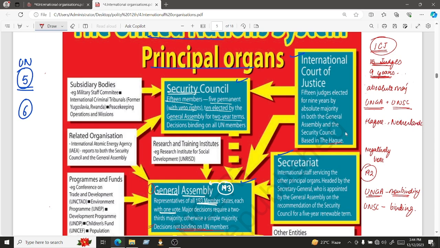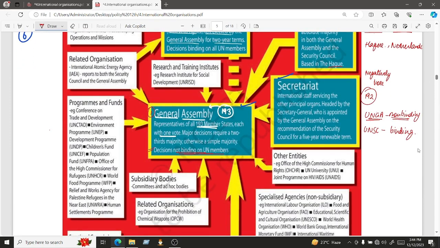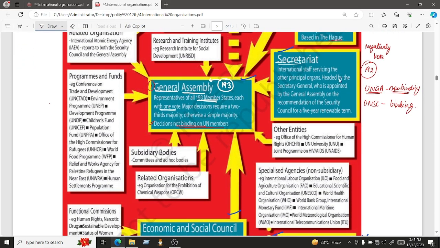Okay, so that is about the International Court of Justice. Now the next one is the Secretariat. Basically, for managing all the affairs of the United Nations General Assembly and Security Council, like where the meetings will happen and when the meetings will happen, everything is decided by the UN Secretariat. It is the international staff servicing the other principal organs. So it is basically the international staff, a group of people who are providing service to the other principal organs.